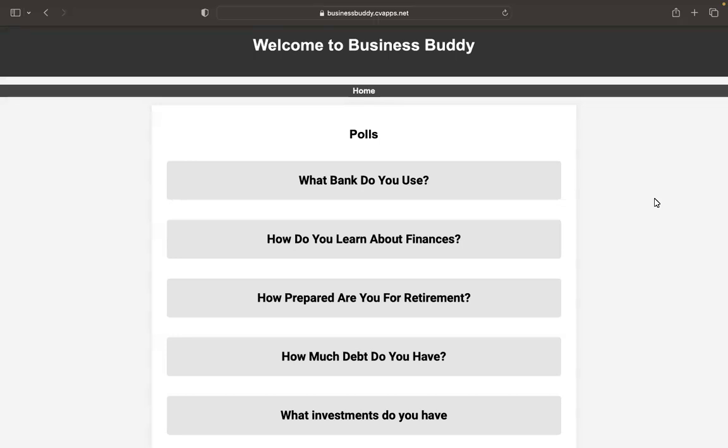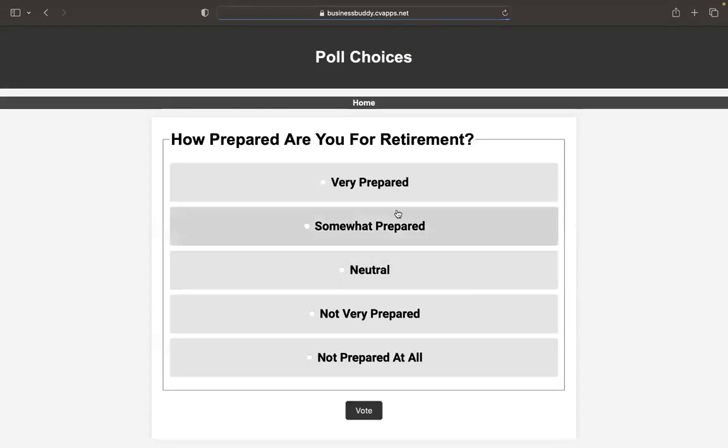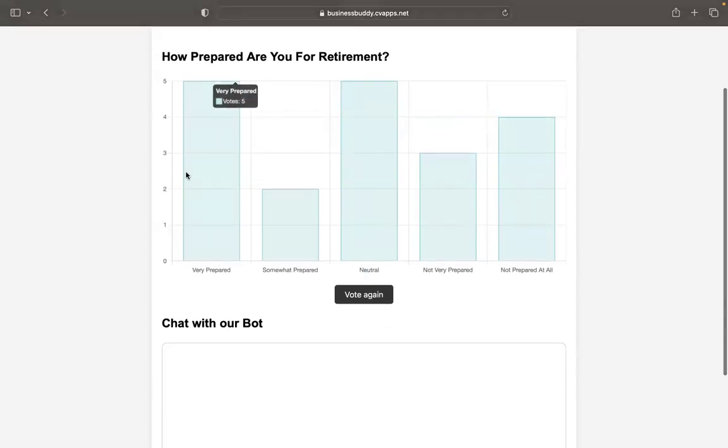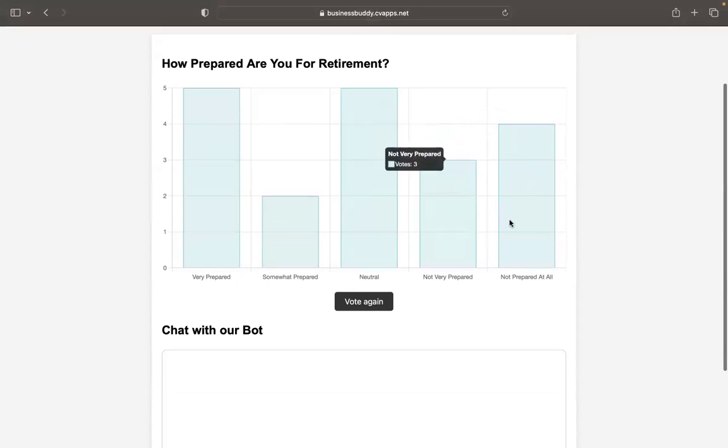So, this is where Business Buddy comes into play. This website holds polls about finances that the user can take, such as these. How prepared are you for retirement? Very prepared. And then it displays the poll's data in these bar graphs as such. The data in this is based on real entries around the world. To get a starting basis for the data, I polled people at work, school, and my family to get a